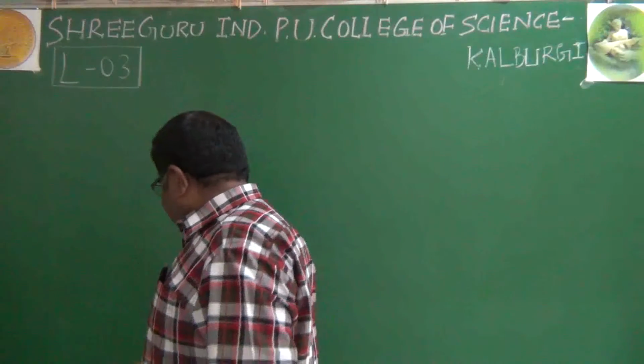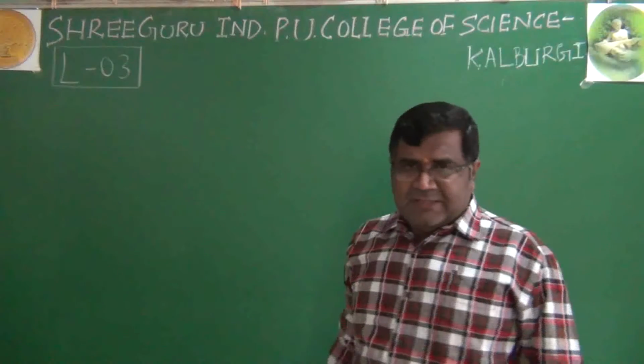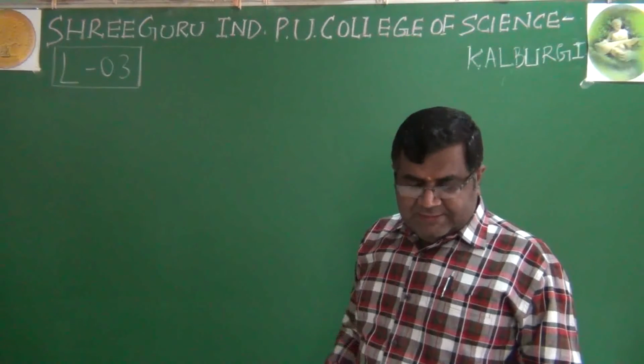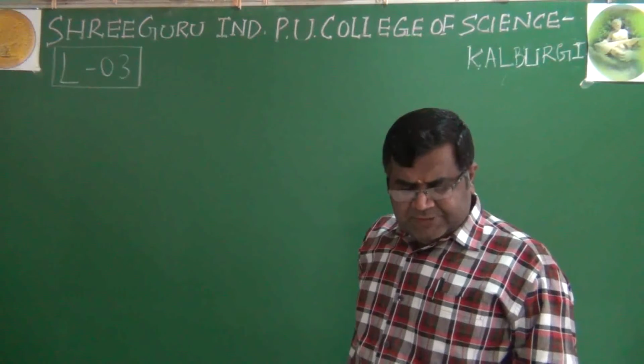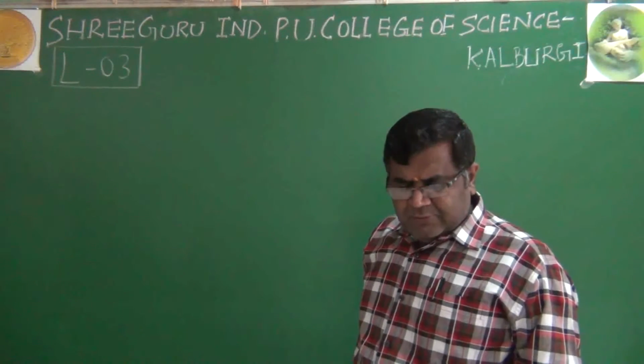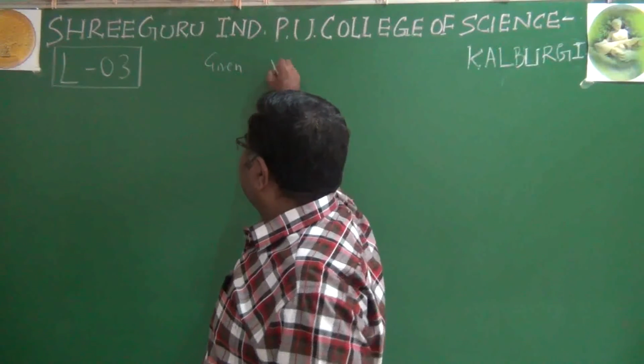One more additional question I have given. That question I already wrote in the last class on the board, so I will not write it once again. In that question, the volume of a drop of solution was given. I will write the terms which are given.